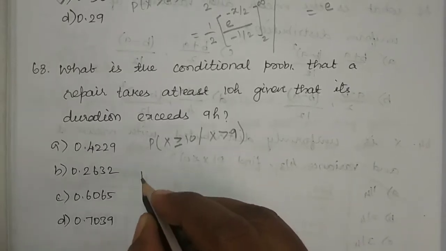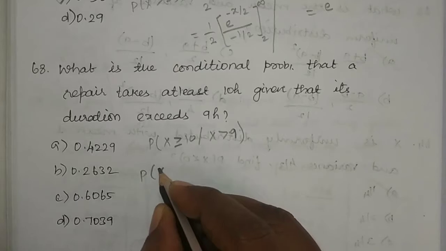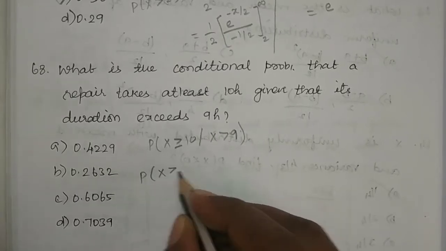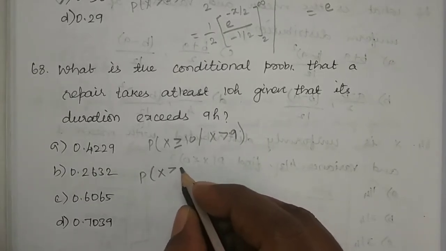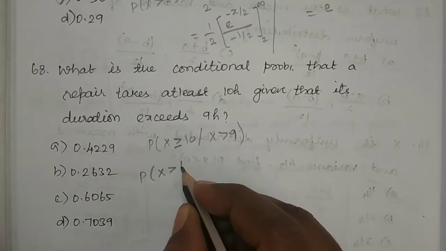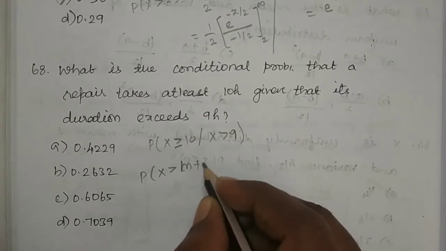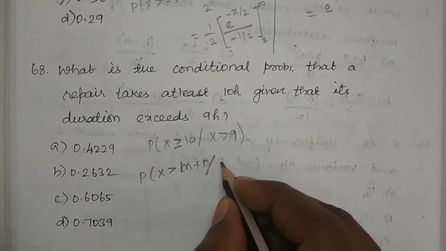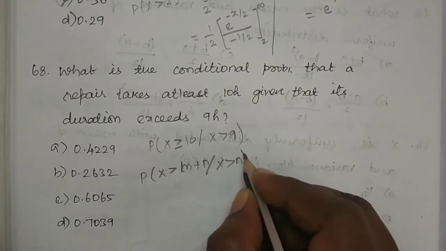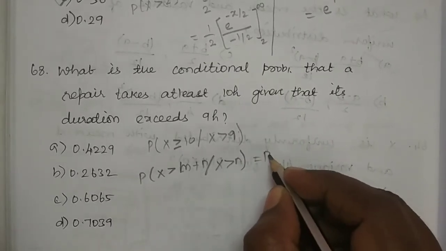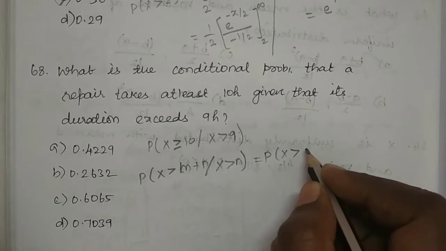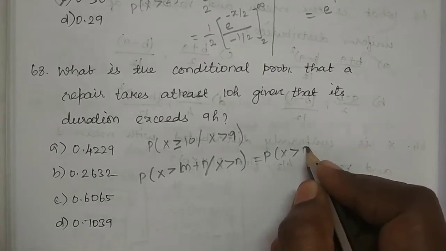So the memoryless property of exponential distribution is P of x greater than m plus n given x greater than n equal to P of x greater than m.